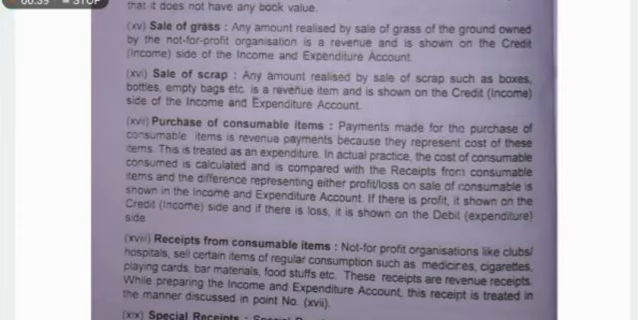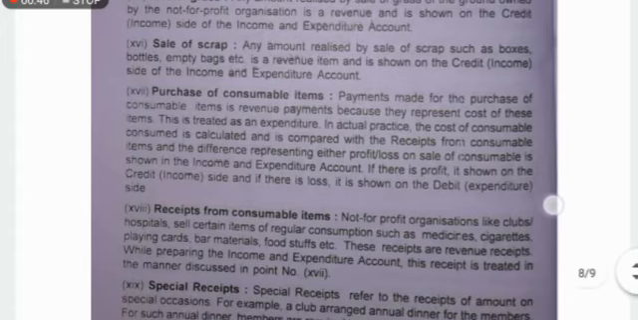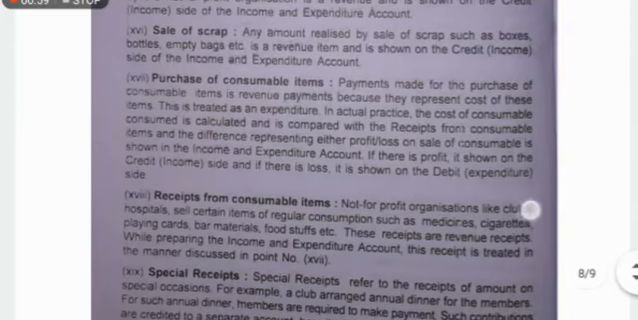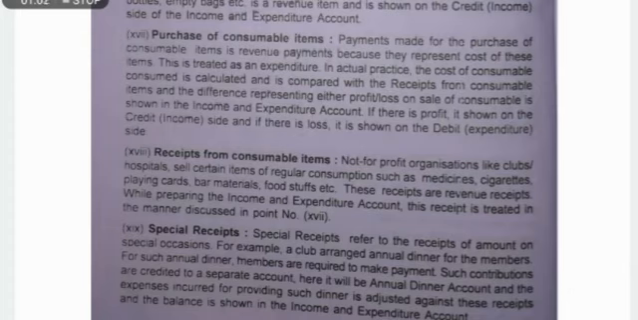In actual practice, the cost of consumables consumed is calculated and compared with the receipts from consumable items, and the difference, representing either profit or loss on sale of consumables, is shown in the income and expenditure account. If there is a profit, it is shown on the credit side, and if there is a loss, it is shown on the debit side. Okay, these are very easy things. Once you give a reading, you will understand it. Likewise, the purchase of consumable items is recorded in the expenditure account. The receipts are recorded on the income side.